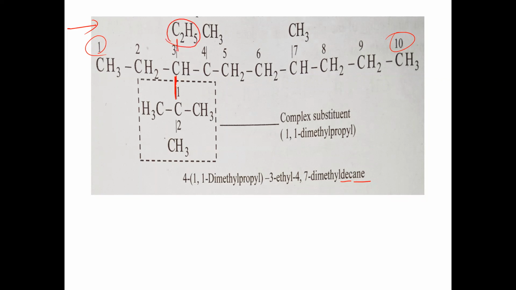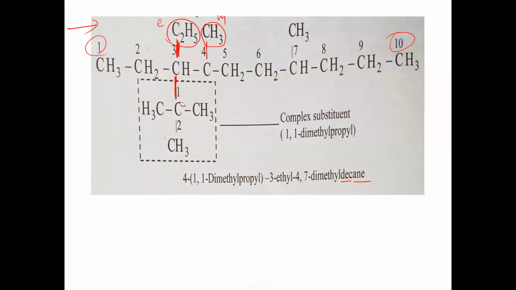Ethyl group is on which carbon? On third carbon of parent chain. On fourth carbon, one more methyl group is there. So on third carbon, one ethyl. On fourth carbon, methyl. So your first letter is what? E. Your first letter is M. Okay. And on the third carbon again, what is there? This branch is there now.